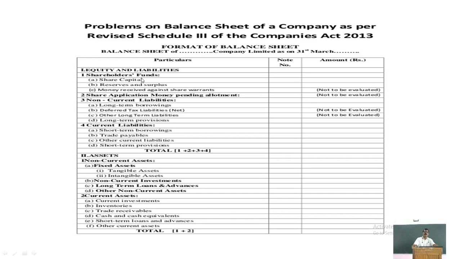Right? What is the net paid up capital? You have to show, and the various information regarding share capital must be shown in the note. You have to show separately for each item the note number, right? The details of this will be shown in the note, and the net amount of share capital should be shown here.